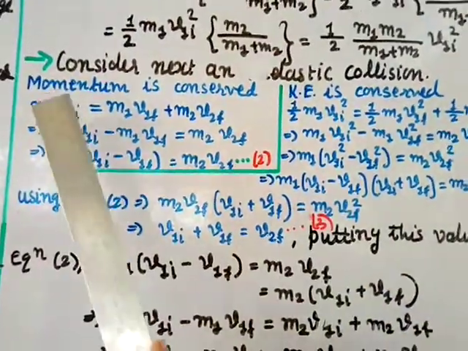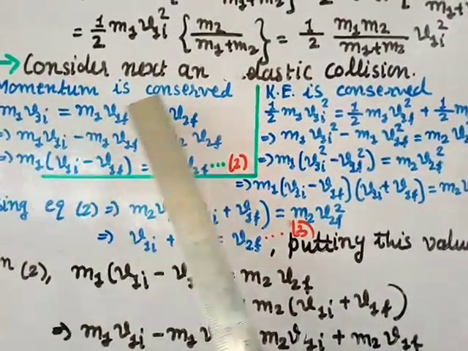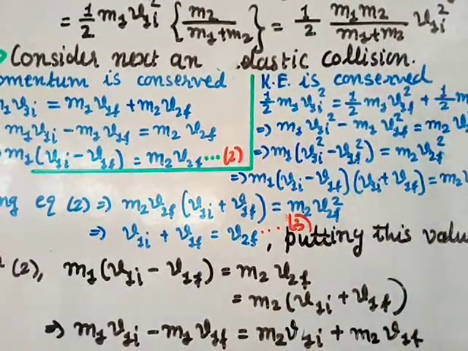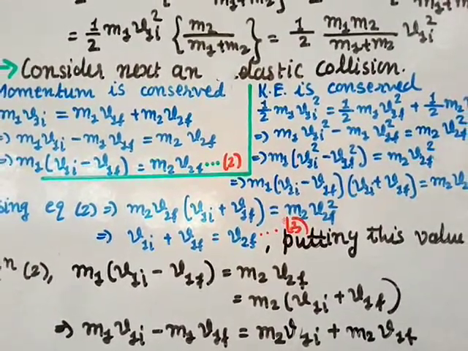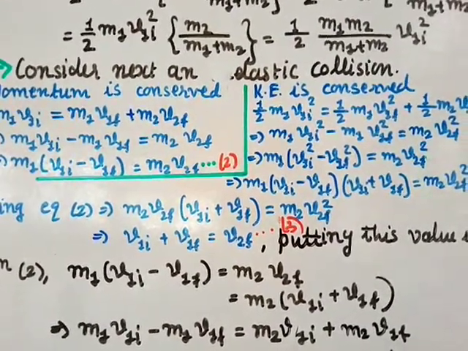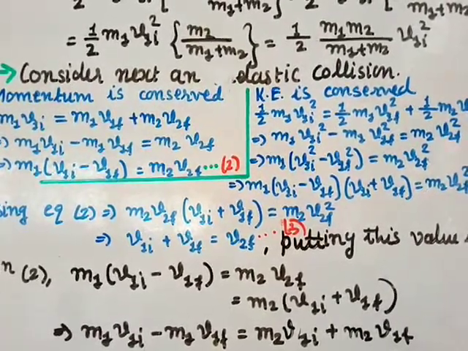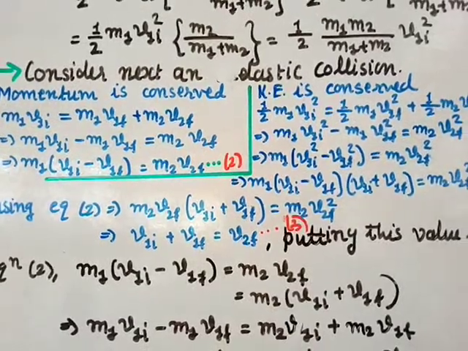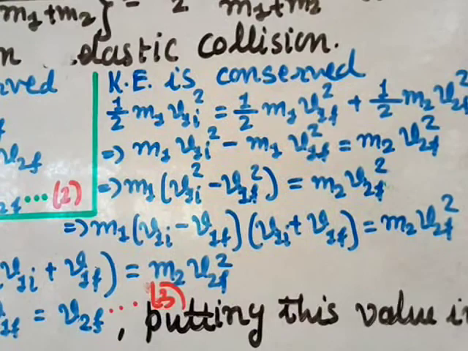So you take here the next case is elastic collision. In elastic collision momentum also is conserved and kinetic energy also is conserved. If it is inelastic, kinetic energy is not conserved, there is a loss in kinetic energy, right? But in elastic collision kinetic energy is conserved, and momentum is conserved in all collisions. So make the change. We are considering the case of elastic collision.